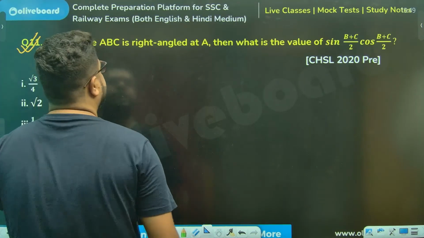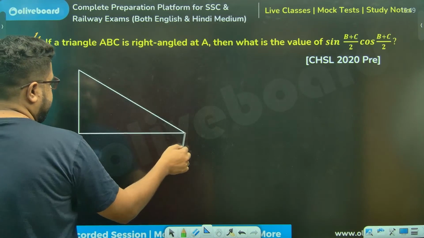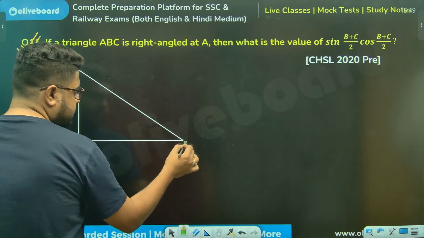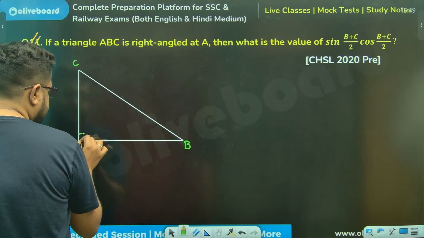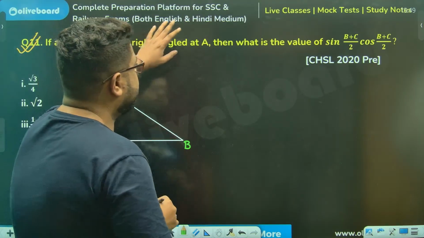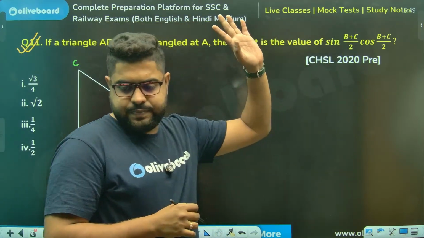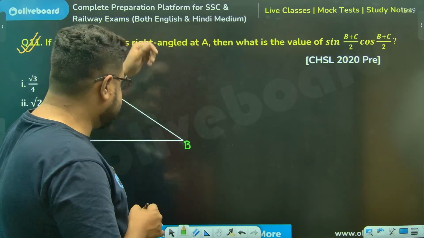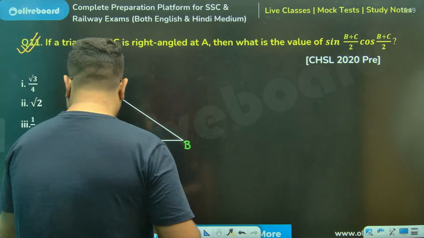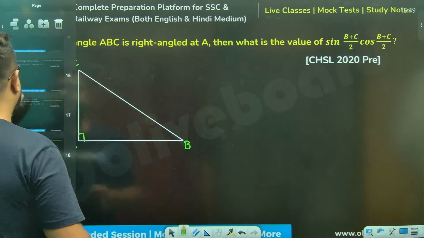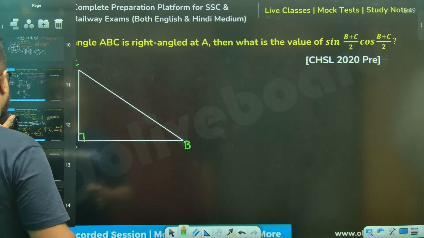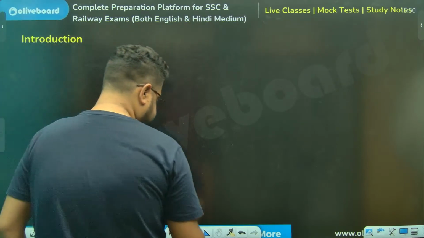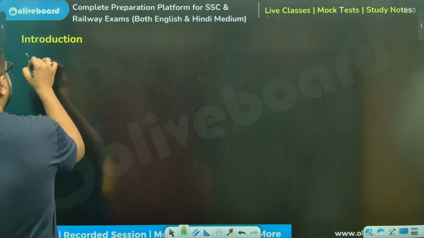If there is a triangle ABC, right angled at A, this is A, sir. So B and C, I'm writing this. What is the value of this? But you guys don't know the values yet, na? Value में तो अभी गए ही नहीं सर हम लोग. अच्छा, तो एक छोटा सा value का थोड़ा बता देते हैं सर. So just come back for a second. Sir, the value table.